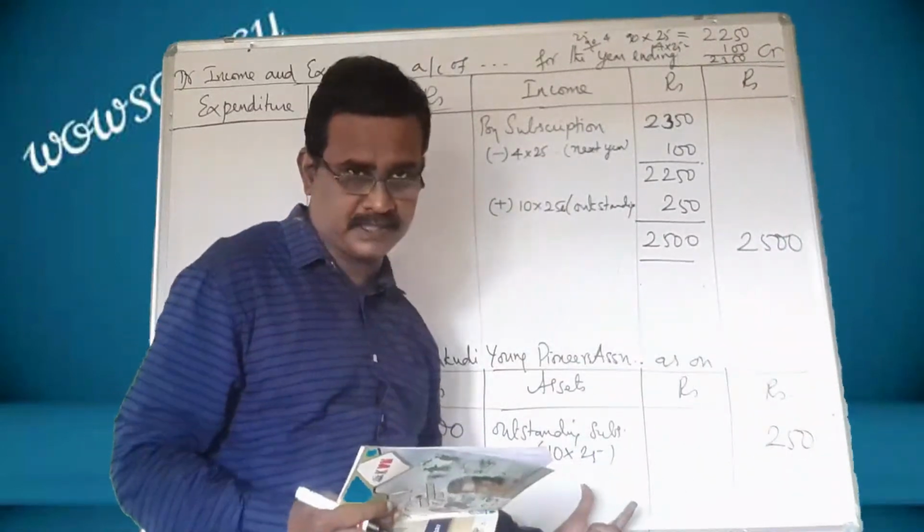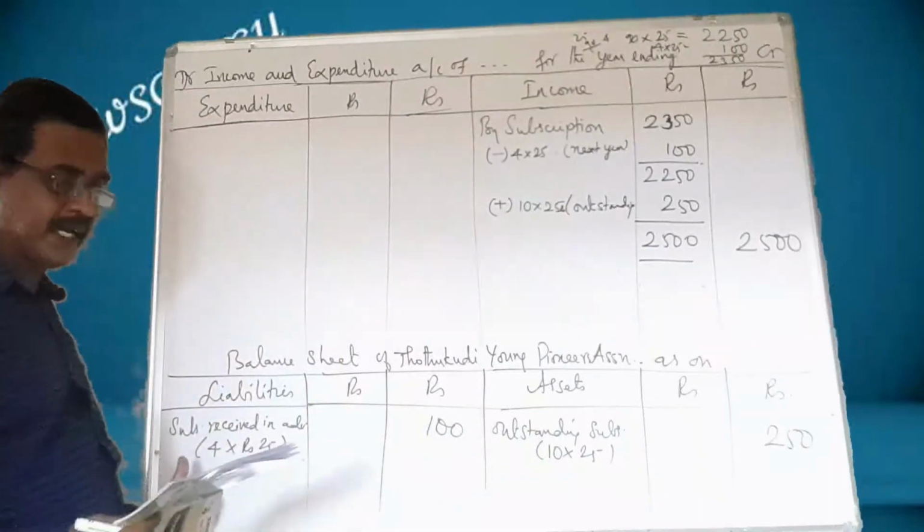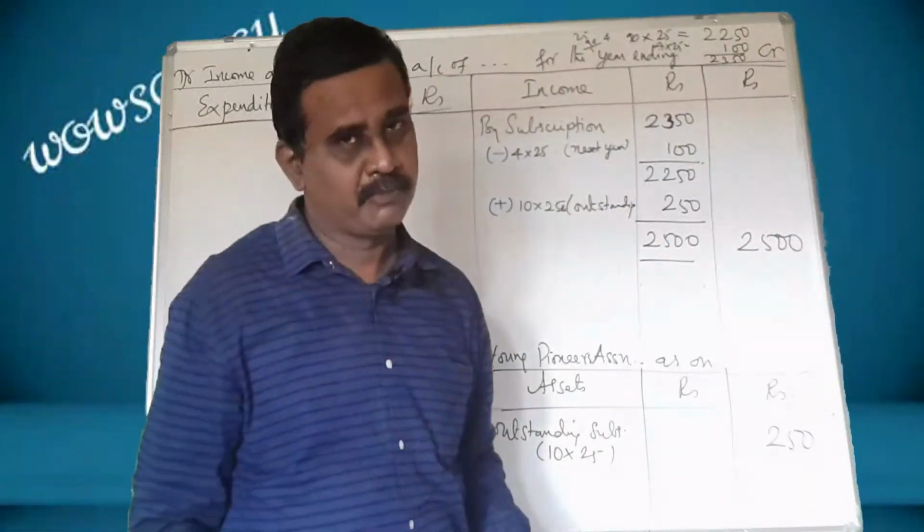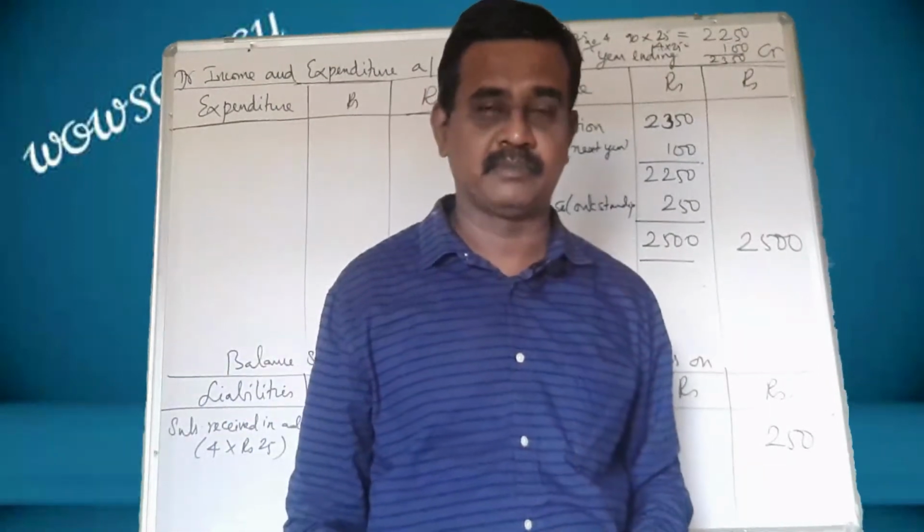Outstanding should be shown in the assets side. Subscription received in advance should be shown in the liabilities side. Hope you have understood the problem. Shall we go to the next sum?